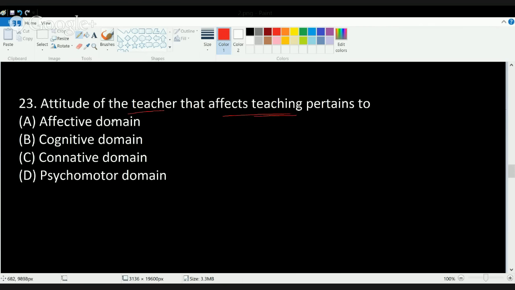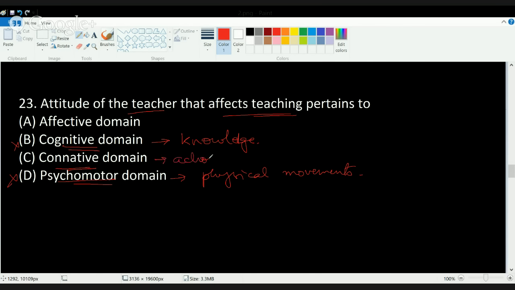Now this question is a very, very important question, because here what is asked is, you are trying to understand a teacher's attitude about his or her own teaching mechanism. Okay, so cognition basically deals with understanding, and understanding deals with knowledge. So this is not the correct answer. Then you have psychomotor domain that deals with physical movements. Okay, that is also not the correct answer. Then conative domain basically deals with your actions.